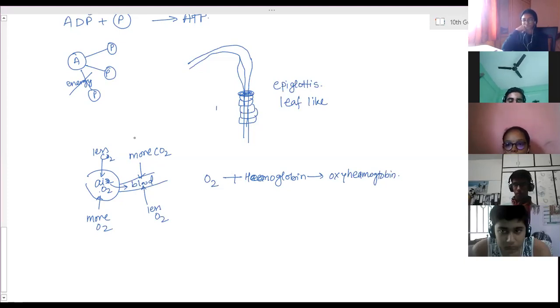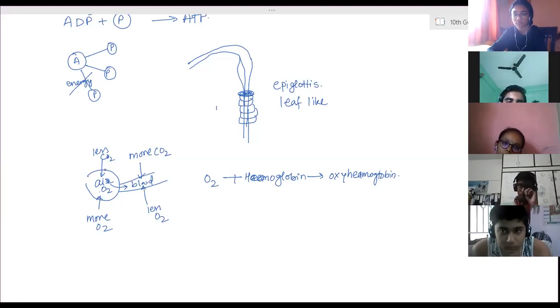The carbon dioxide will move from blood to alveoli. This way, depending on the concentration of oxygen and carbon dioxide, the exchange takes place in the alveoli, in the capillaries. Oxygen will move from alveoli to blood, and carbon dioxide moves from blood to alveoli.